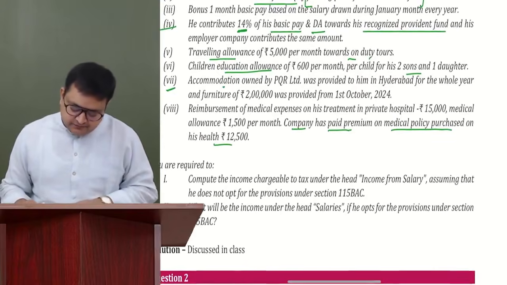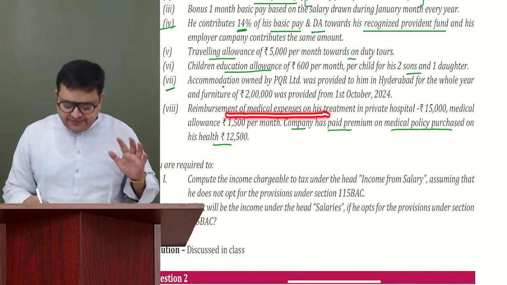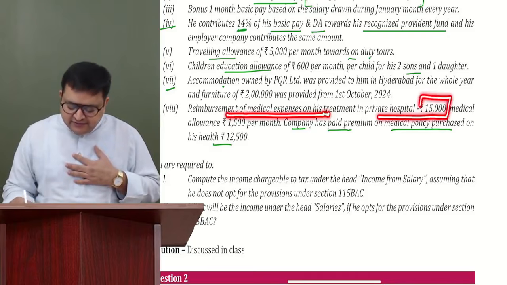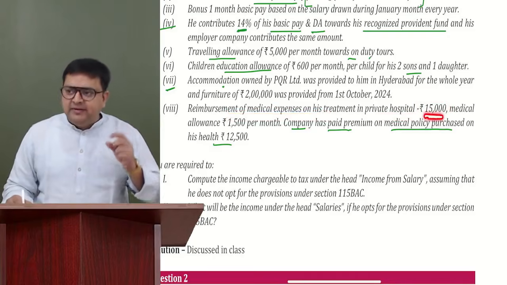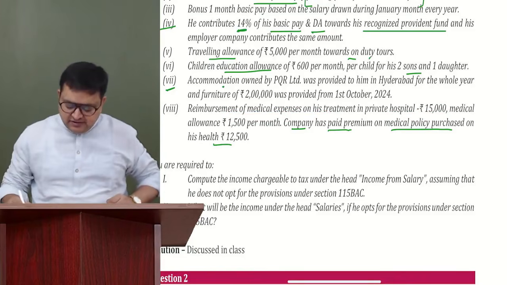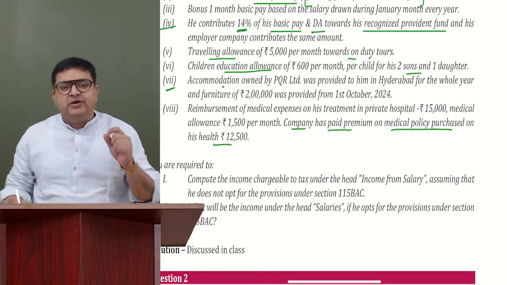Now, reimbursement of medical expenses on his treatment, self treatment in private hospital, 15,000 rupees. Tell me guys, 15,000 rupees is the treatment in private hospital. Is it exempt or taxable?